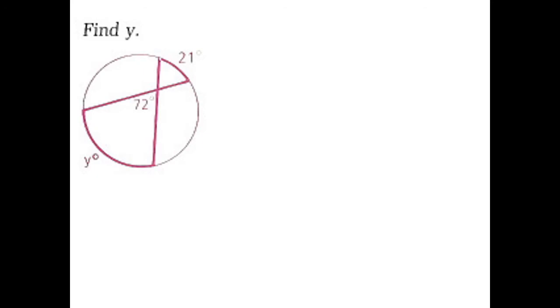What about this? Now this time, the arc is missing. So we will still use the same concept. The angle 72 is equal to y plus 21 divided by 2. So take note of the concept.